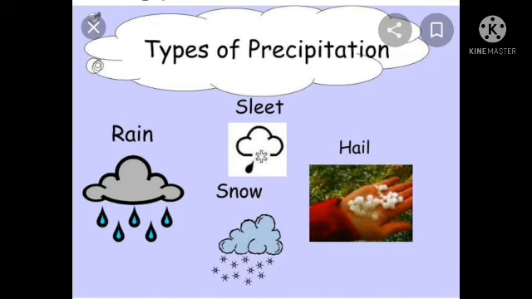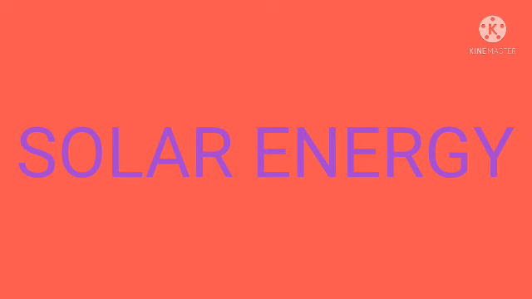Okay students, this third one is precipitation. The precipitation is also one type of the factors causing ocean currents. Okay, and then next fourth one is solar energy. What is that? The fourth one is solar energy.